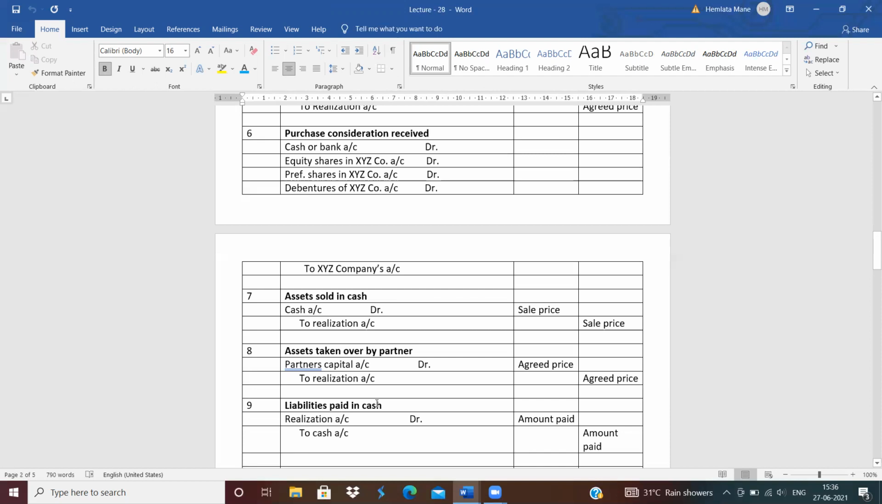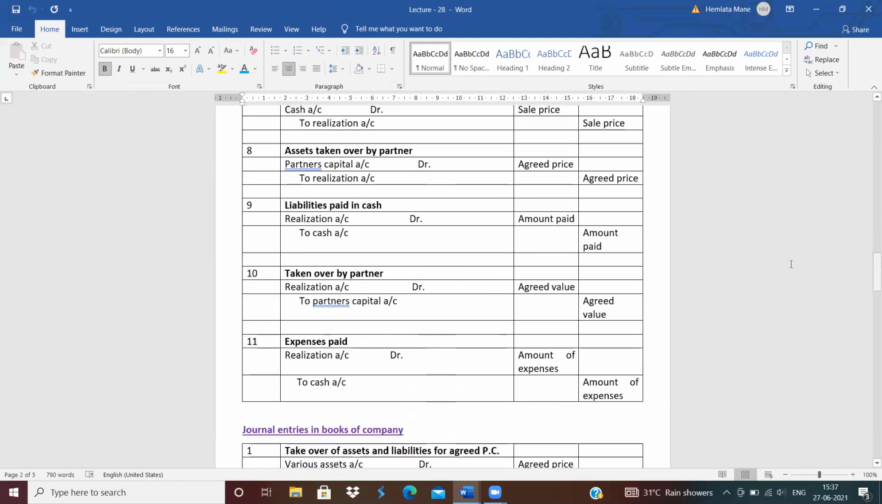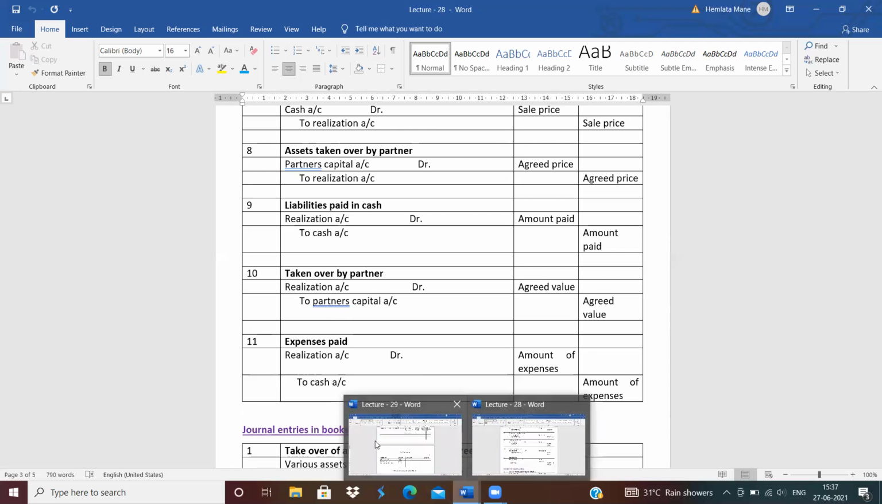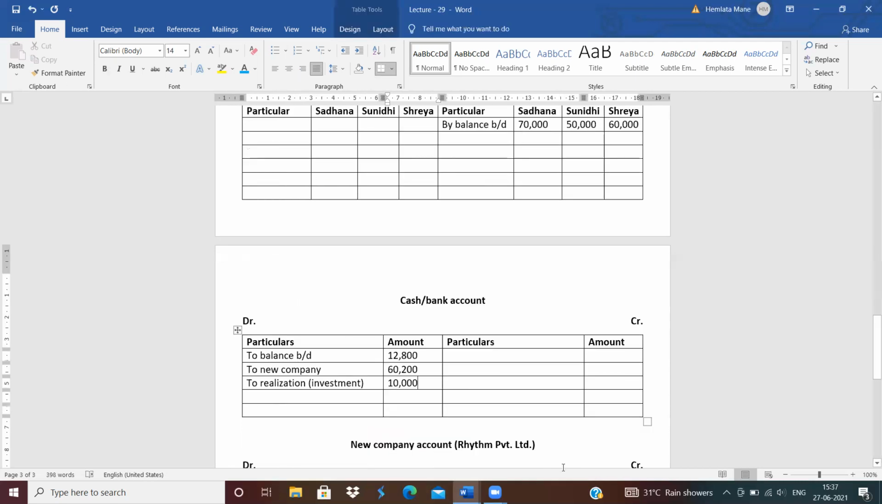See the next journal entry. Liabilities paid in cash. No assets taken over by partners. No asset taken over by partner. So don't do this entry. Next, no liability paid in cash. Also next, no takeover by partner. No liabilities taken over by partner. Next is expenses paid. No expenses paid by the firm. Clear?